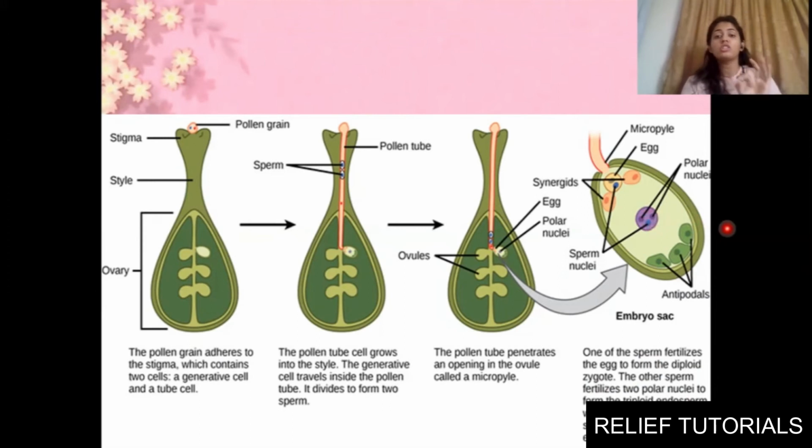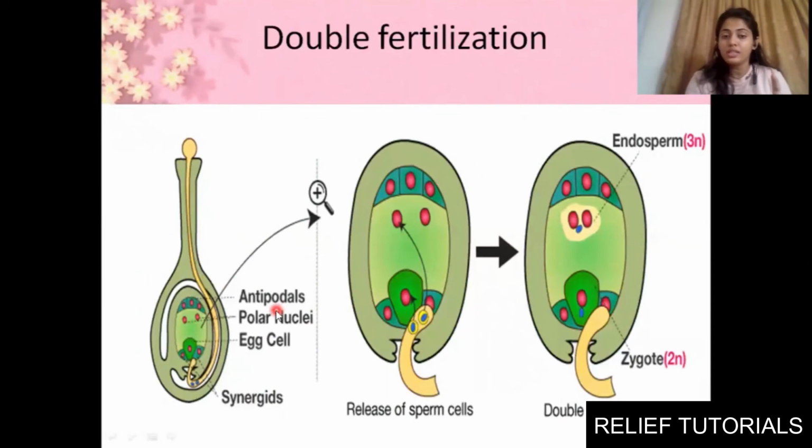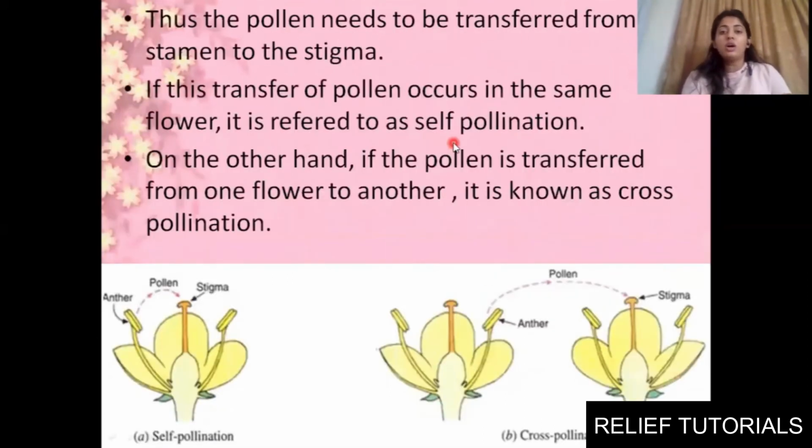I hope you are clear with the concept of fertilization in plants. And why double fertilization? You can see that one male gamete is fusing with the egg, and the second one is fusing with the polar nuclei. So at a time, two fertilizations are taking place in the ovary, so it is known as double fertilization. Endosperm will be 3n, that will be the food source for the embryo, and the zygote will further develop into a new individual. Clear? Fine.